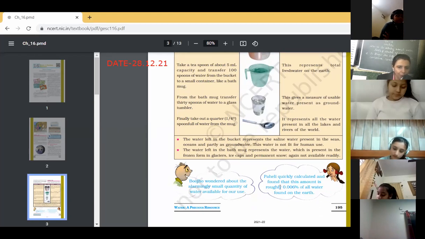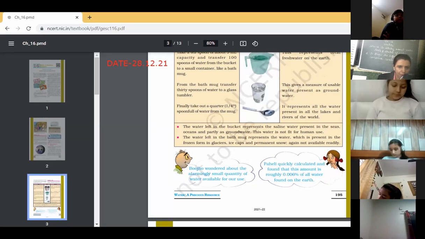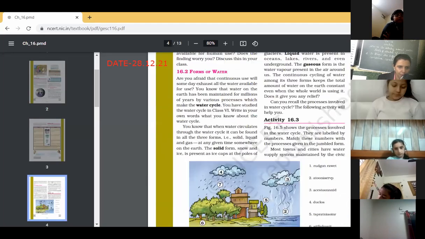Paheli quickly calculated and found roughly how much is present, that is 0.006% of all water found on the earth. So you can see how very small a percentage of water is present on the earth. That is 0.006% of water is present on the earth. So this is a very alarming situation for us.